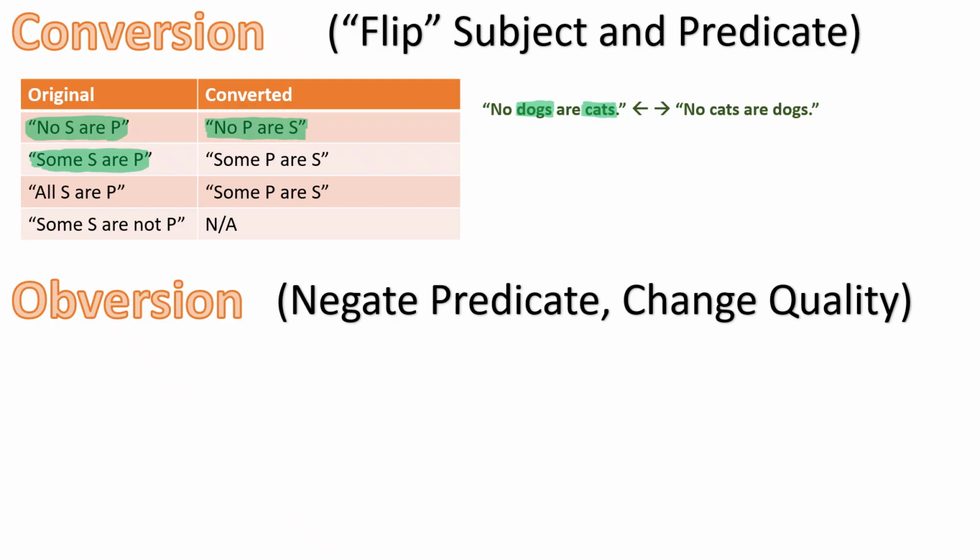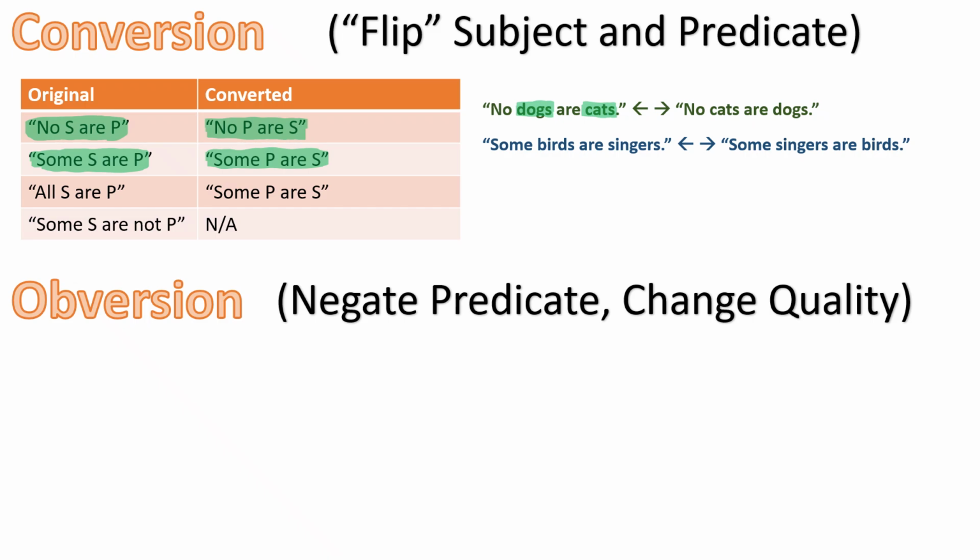And likewise with the proposition Some S are P. That can be legitimately, validly converted to Some P are S. We could appeal to our intuition with an example. Some birds are singers, with Some singers are birds. It's good. The subject and predicate terms are flipped. No problem here with this particular affirmative proposition, and likewise with the No S are P, which is a negative universal proposition.